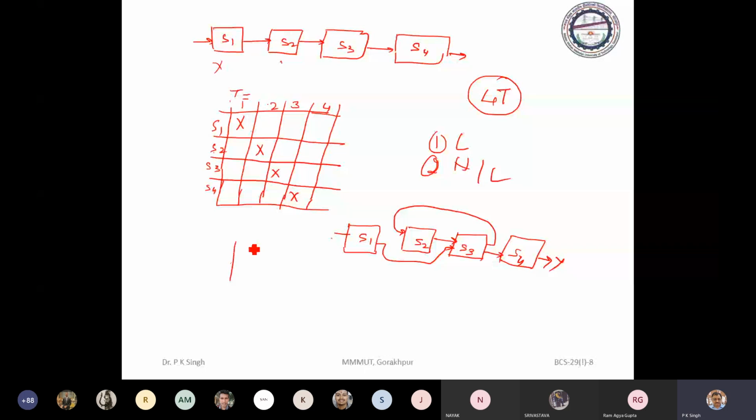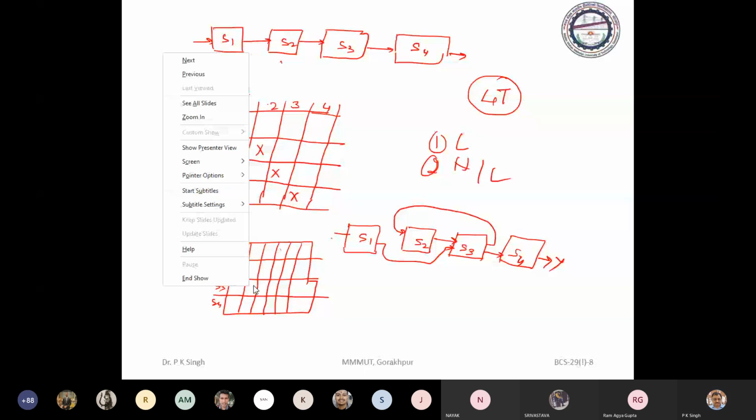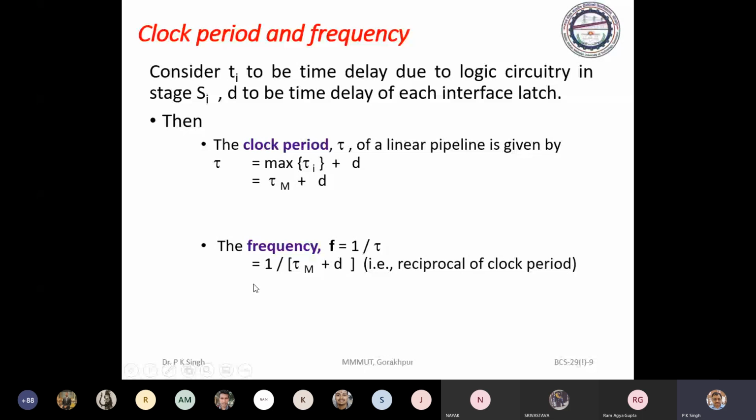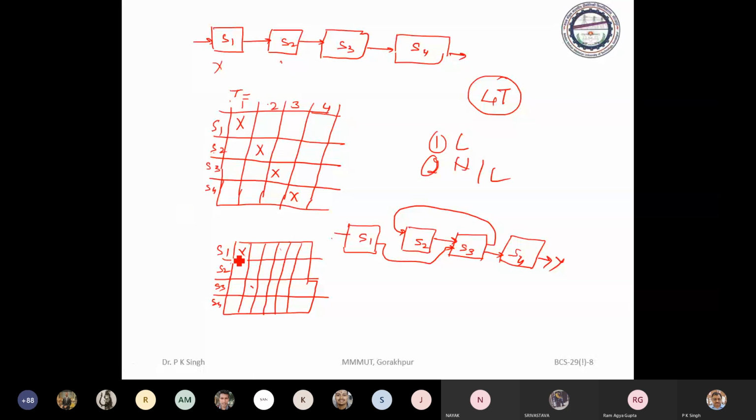So the reservation table: first here, then in second, then here.